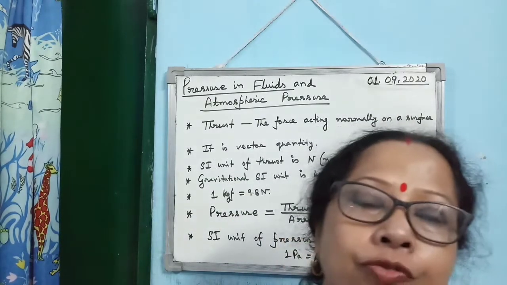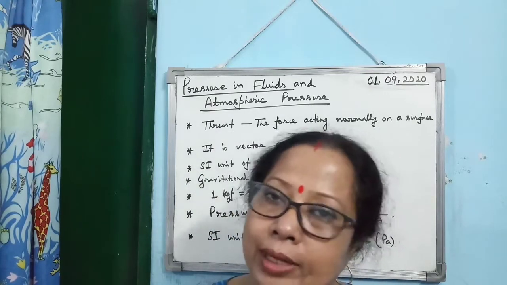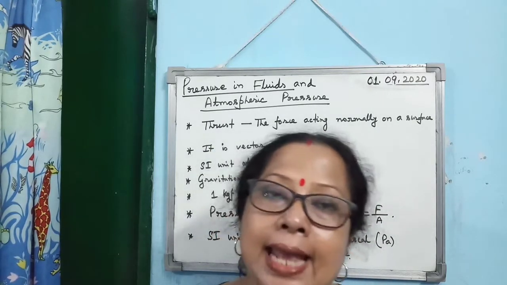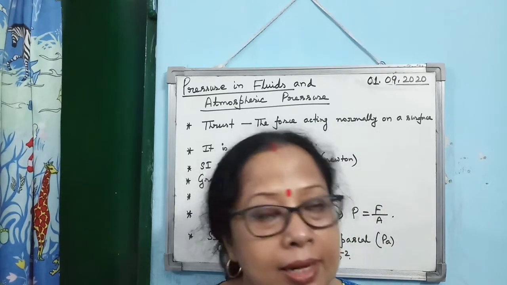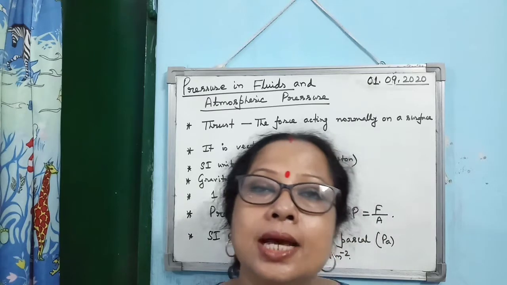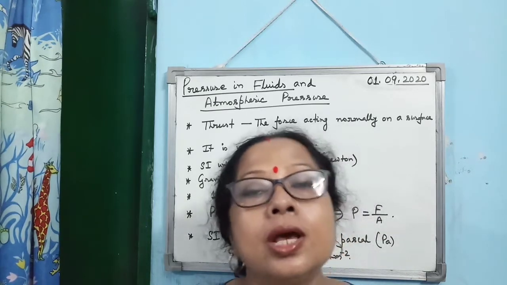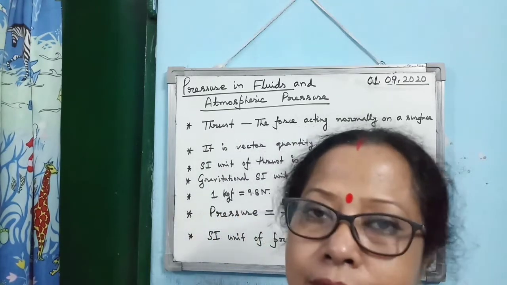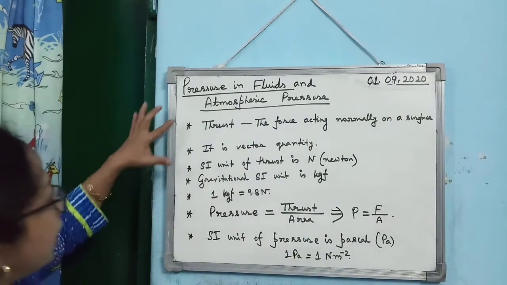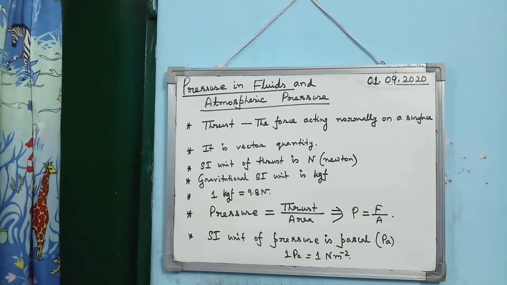As it is a force and force is a vector quantity we know, so thrust is a vector quantity. Alright, and as thrust is a force, SI unit of thrust is Newton, and in gravitational SI unit of thrust is kgf, kilogram force, and you know 1 kgf is equal to 9.8 Newton. Okay, so all these points are related with the thrust. You are supposed to learn and remember.